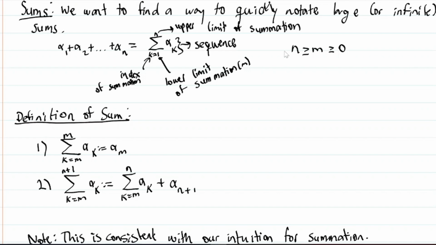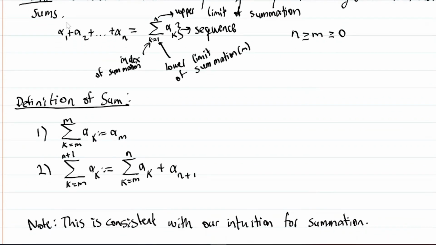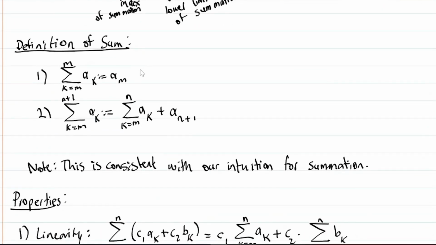All right, and this is our intuition for what a sum is. But we can more precisely define it because this is kind of loose. So for a definition of a sum, we're going to use a recursive definition. We're going to define the sum from k equals m to m of a sub k as just a sub m, that's the first term. And then recursively, we define the sum from k equals m to n plus 1 of a sub k as the sum from k equals m to n of a sub k plus a sub n plus 1. Right.